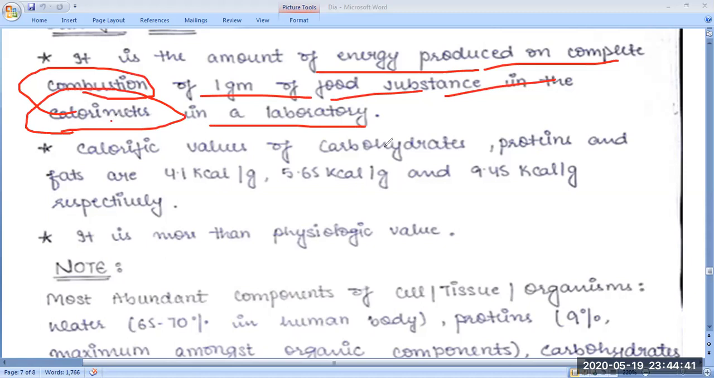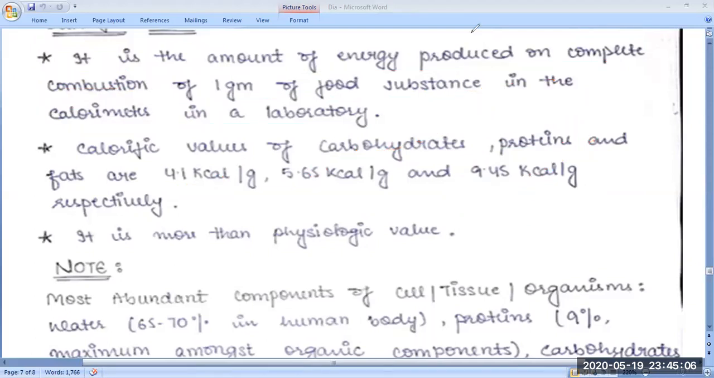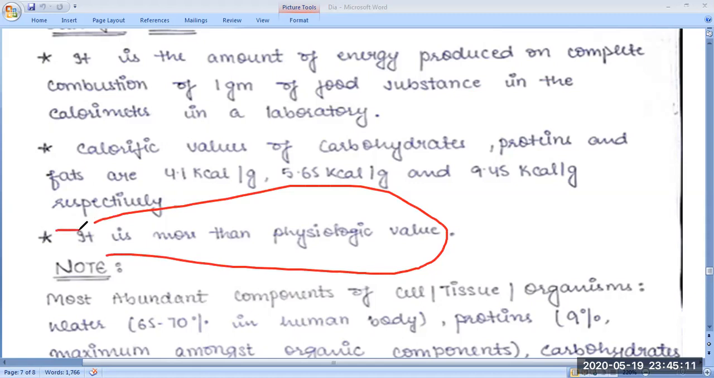Now the calorific value of carbohydrate, protein and fat. Fat has the maximum, 9.45 kilocalorie per gram. Carbohydrate is 4.1 kilocalorie per gram, and protein has 5.65 kilocalorie per gram. If we check which has the maximum, the maximum is found in the case of fat. This calorific value is always more than the physiological value.